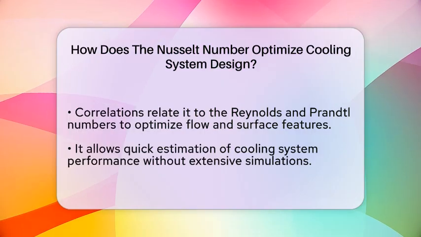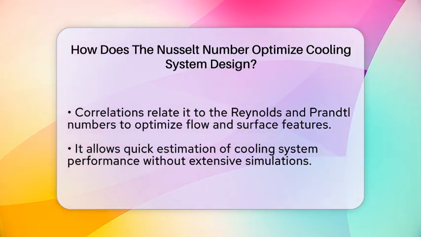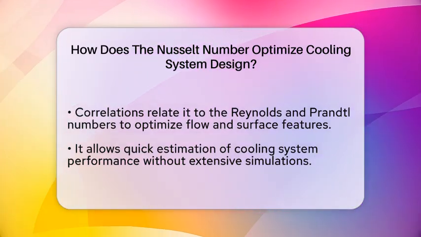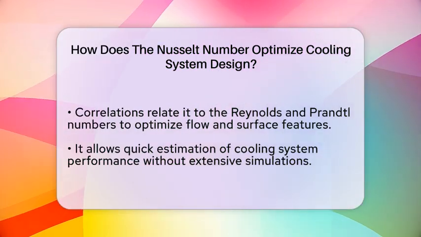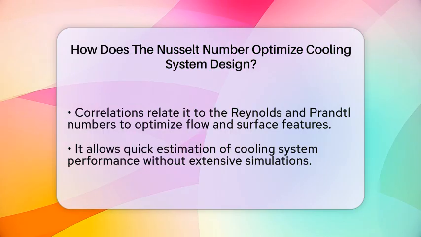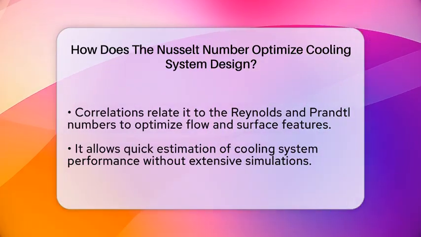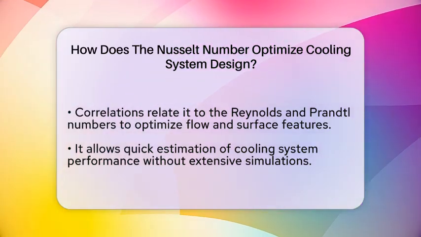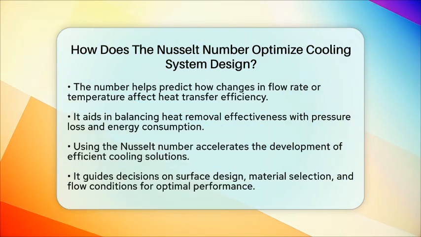Instead of running expensive computer simulations every time, engineers can use formulas or models based on the Nusselt number to test many ideas rapidly. This speeds up the development cycle and helps find the best design faster. It also helps predict how a cooling system will behave under different conditions. If the flow rate increases or the temperature difference changes, the Nusselt number can show how much more or less heat will be transferred. This ensures the system remains effective across a range of operating scenarios.